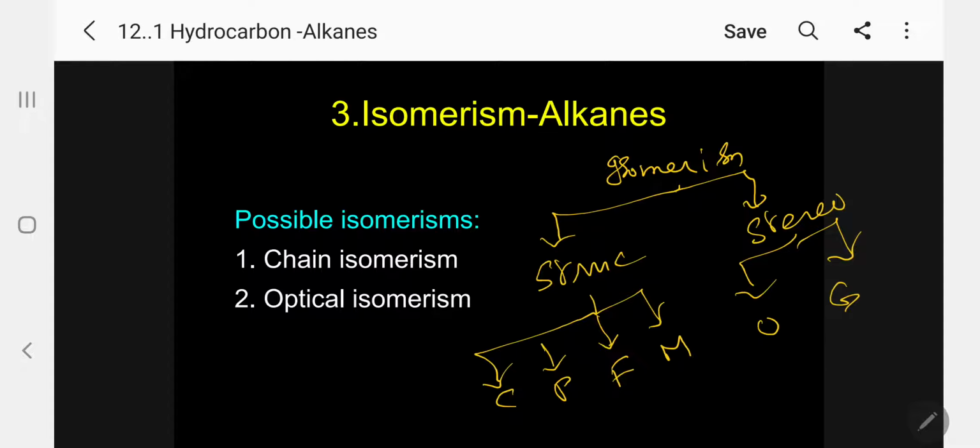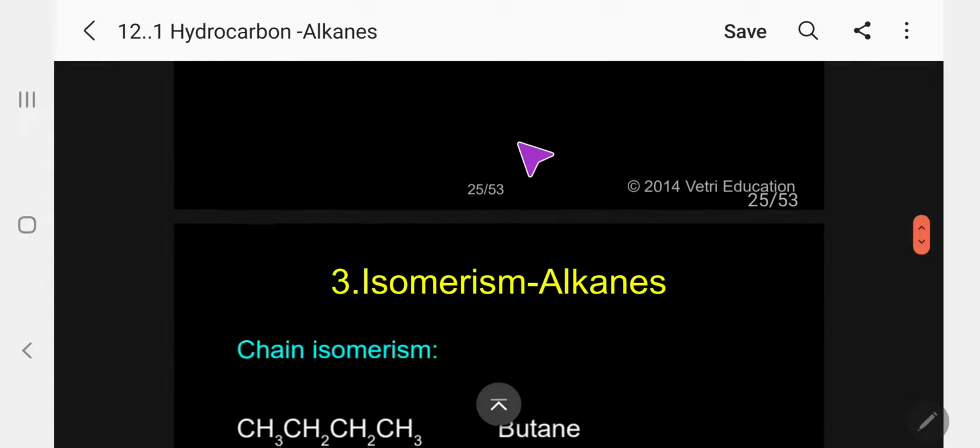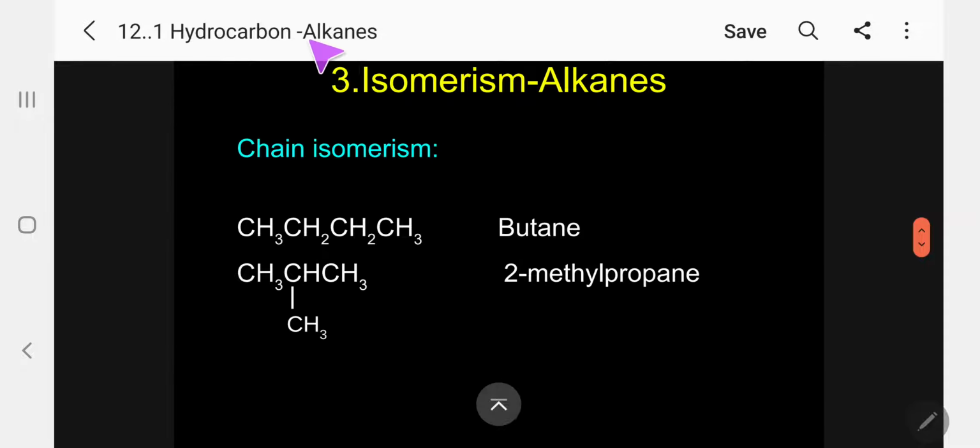Out of the 6 isomerisms possible, the alkane shows only 2: one is chain isomerism, another is optical isomerism. Kindly follow, and one important piece of information I want to give here: chain and optical isomerism are common in all types of organic compounds. Let me explain with an example.